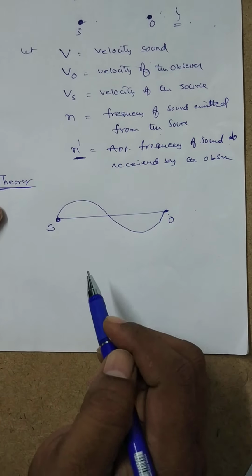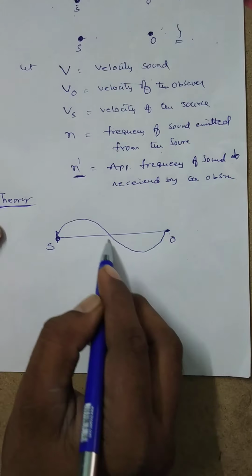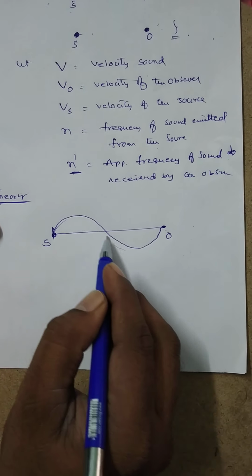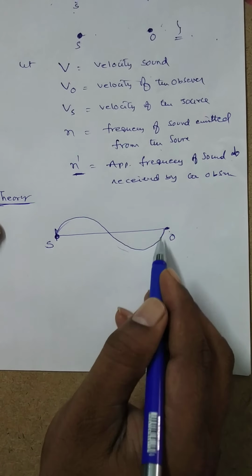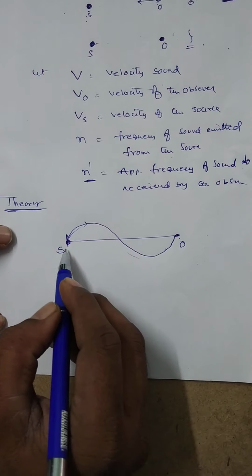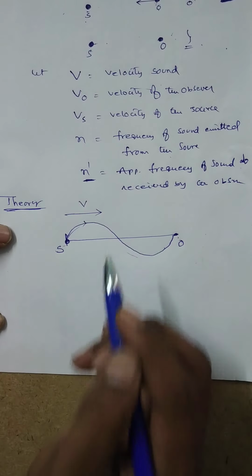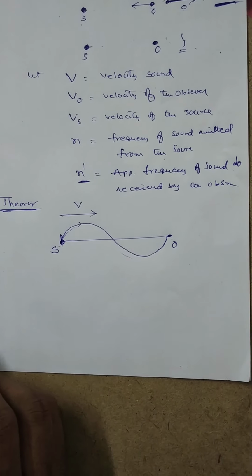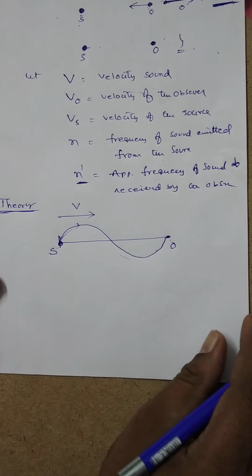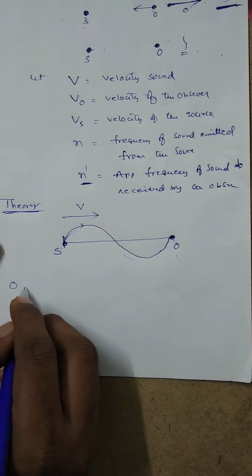One wave means the length from S to O, so the total length of the wave is known as the wavelength, which is equal to lambda. Let the sound go from S to O with a velocity V, where V is the velocity of the sound.